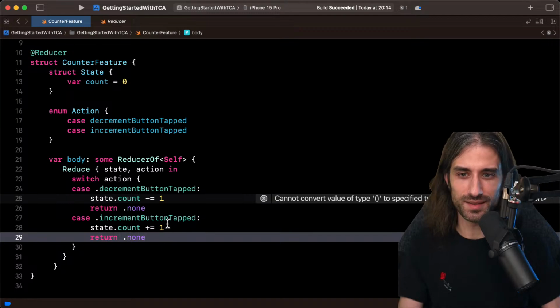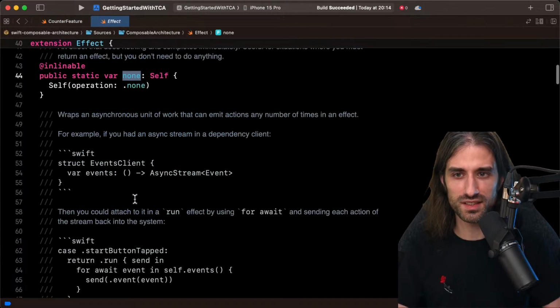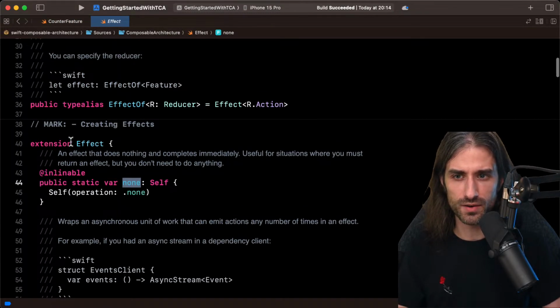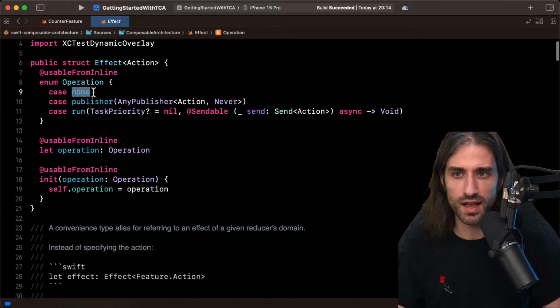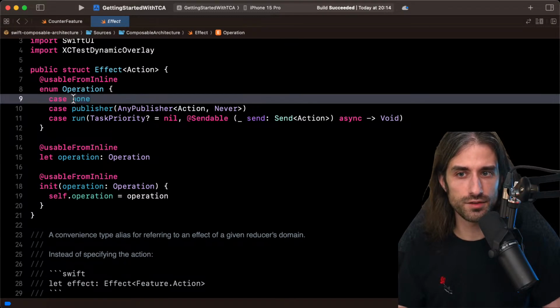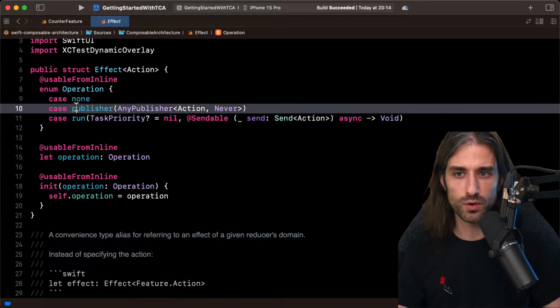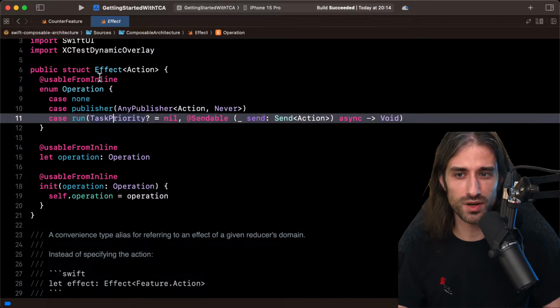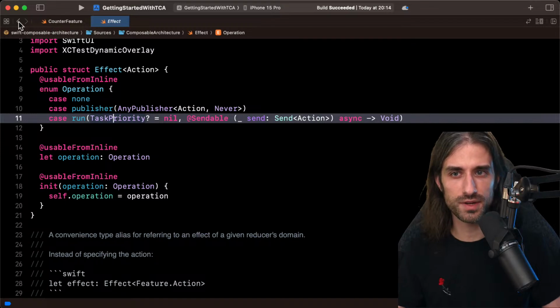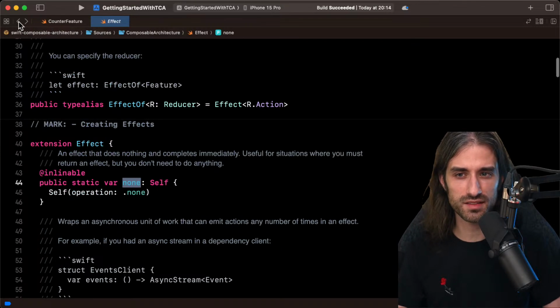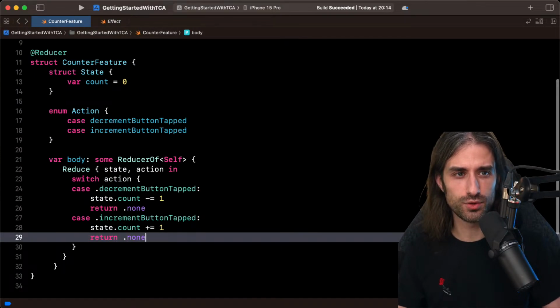Return none. Okay, let's just have a look at what is inside none. So we have an extension of effect, and it's basically an effect with an operation which is none, and the operation could be either none, so nothing to do, a task to run, or a publisher. So it seems that it's using either combine or concurrency under the hood. I won't go further because I guess we're going to cover effects a little bit later in the tutorial.